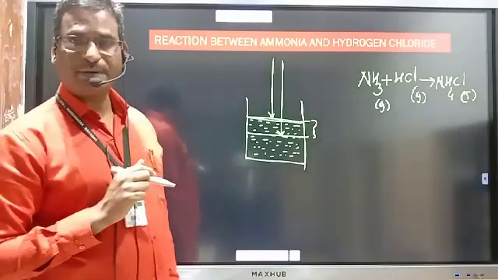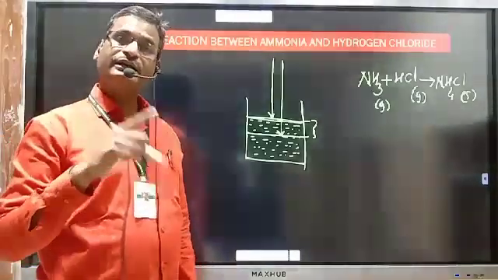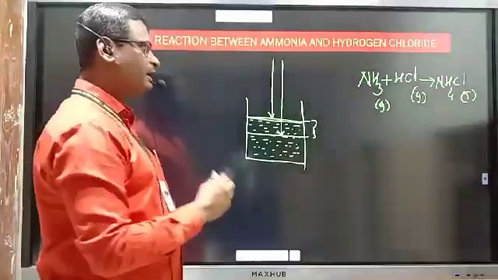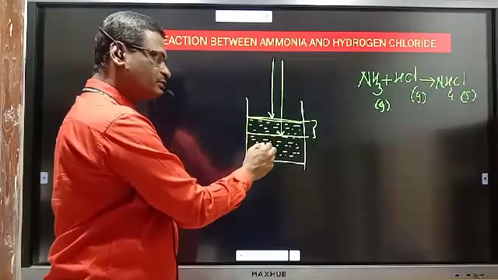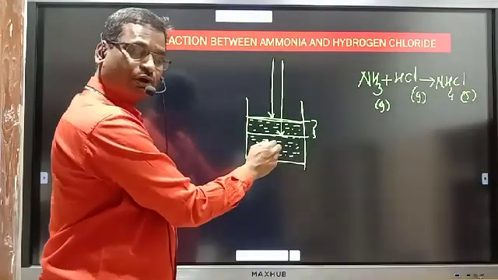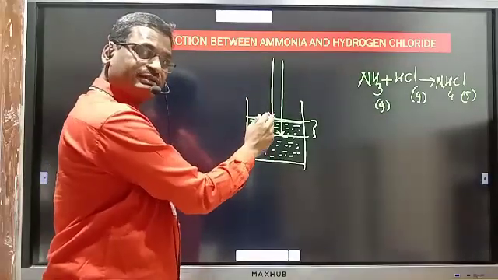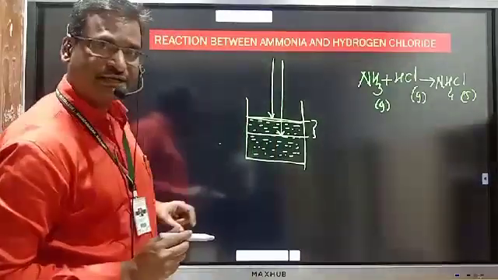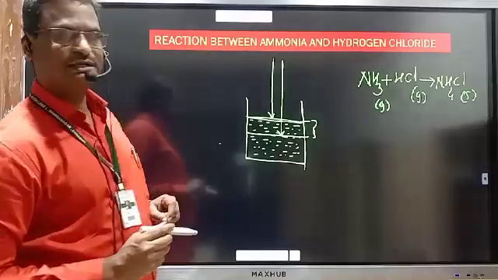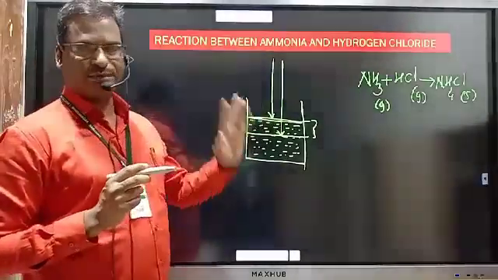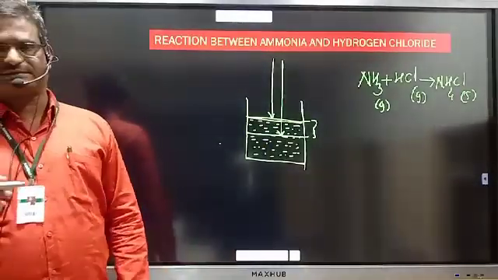In the decomposition of hydrogen peroxide, there is increase in volume. Therefore, work is done by system to surrounding. And here is work done by surrounding to system, because of decrease in volume, compression takes place, volume of surrounding increases and the system volume decreases. Therefore, it is known as the process of compression, and work of compression is done in this process.